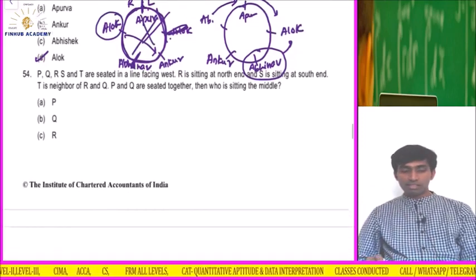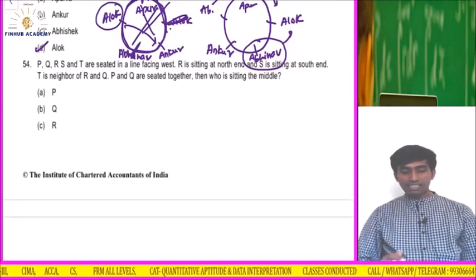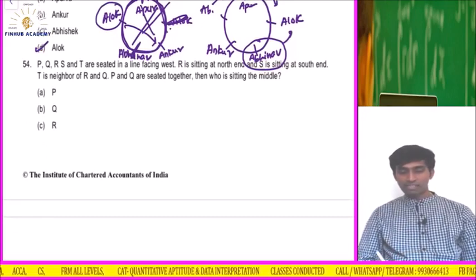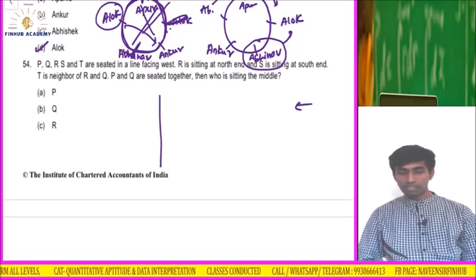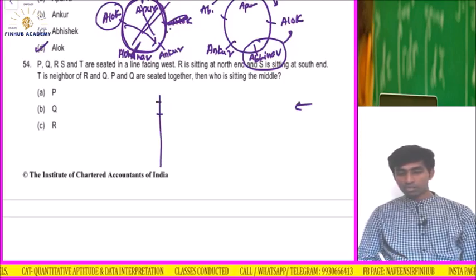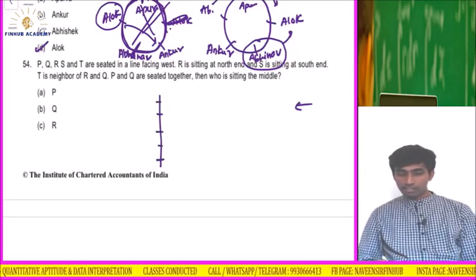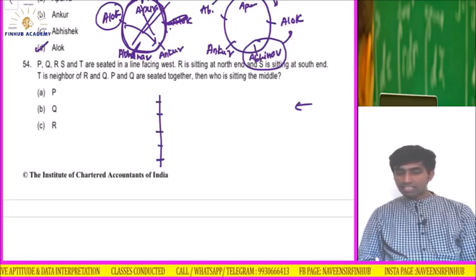P, Q, R, S and T are sitting in a line facing west. This is the west direction, so that means like this. P, Q, R, S, T. R is sitting at the north end.